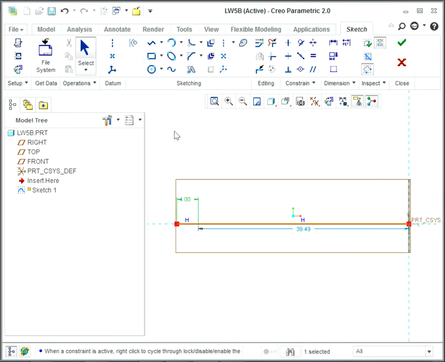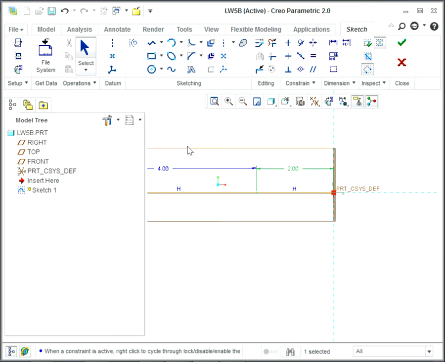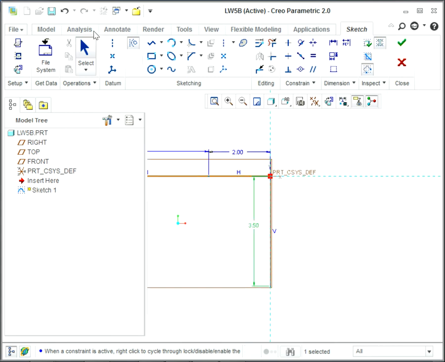And then here is going to be 4, and here is going to be 2, so 4, 4, 2, and we are looking for another one down here, which is 3.5. We have another, and here is 55.